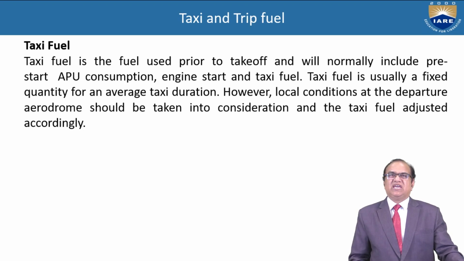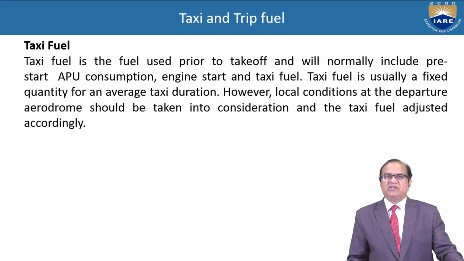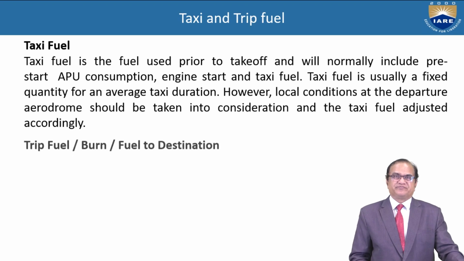Taxi fuel is usually a fixed quantity for an average taxi duration. However, local conditions at the departure aerodrome should be taken into consideration and the taxi fuel adjusted accordingly.